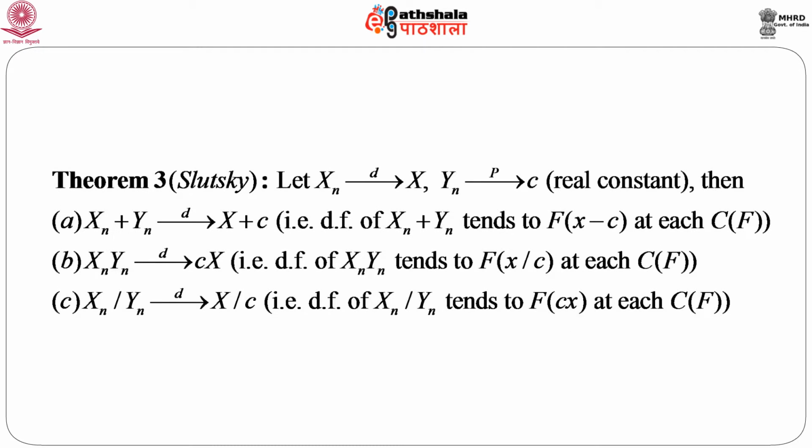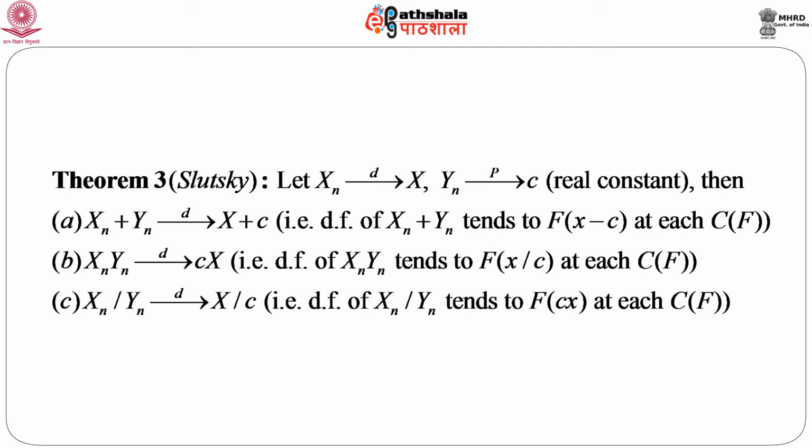So, now we come to the famous theorem due to Slutsky, which says that if X_n converges to X in distribution and Y_n converges to c in probability, then X_n plus Y_n converges in distribution to X plus c. Now, what is the meaning of X_n plus Y_n converges in distribution to X plus c? It means that the distribution function of X_n plus Y_n tends to F of x minus c at each continuity point of F.